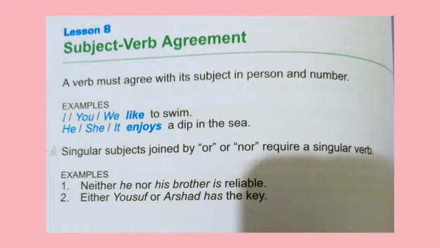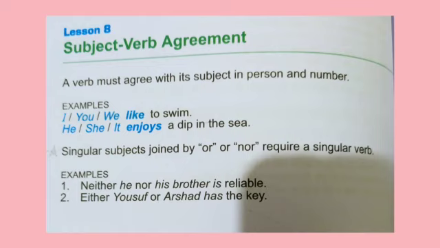So you always have to keep it in your mind that a verb must agree with its subject in person and number. Look at the examples. In this example we have used I, you, we, with like. I like to swim, you like to swim, or we like to swim.